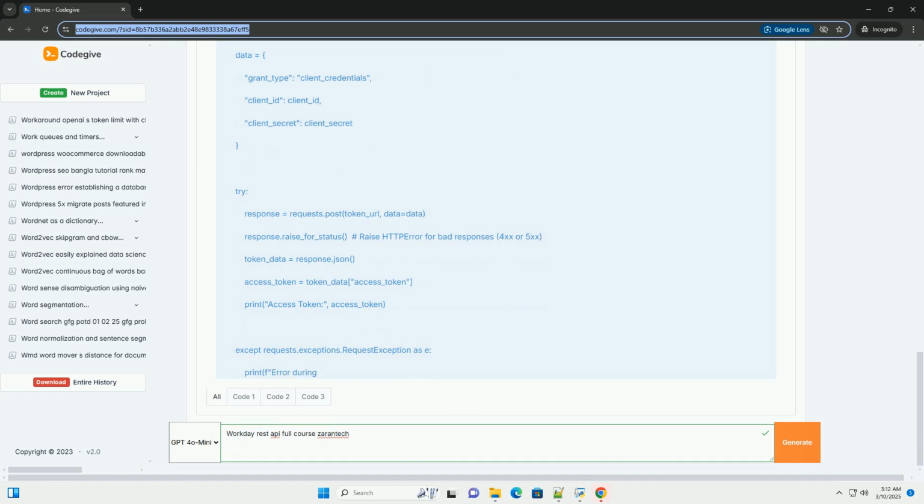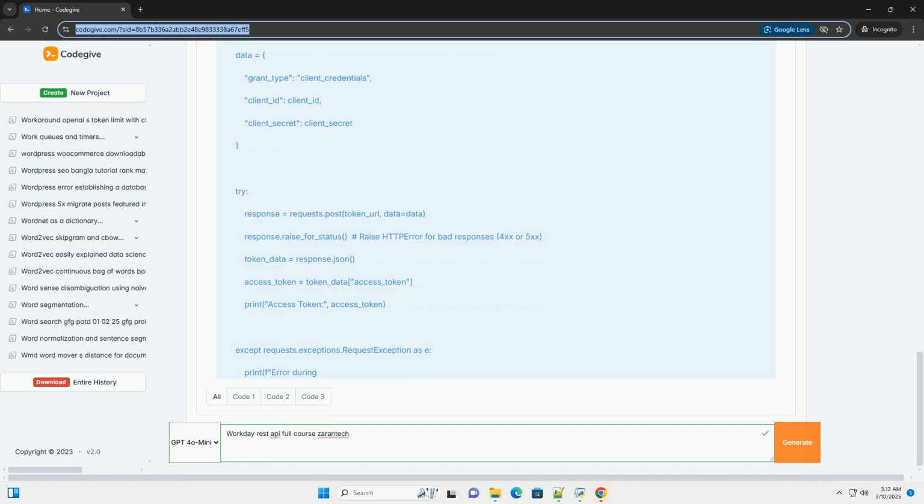Important notes about authentication. Storing credentials: Never store passwords or client secrets directly in your code. Use environment variables or a secure configuration management system. Token expiration: access tokens have a limited lifespan. Implement logic to handle token expiration and refresh tokens automatically, if using OAuth 2.0.